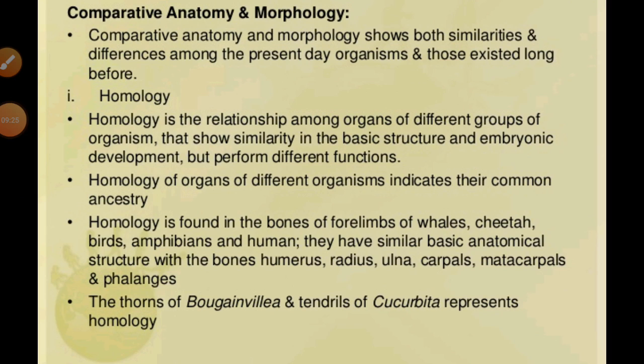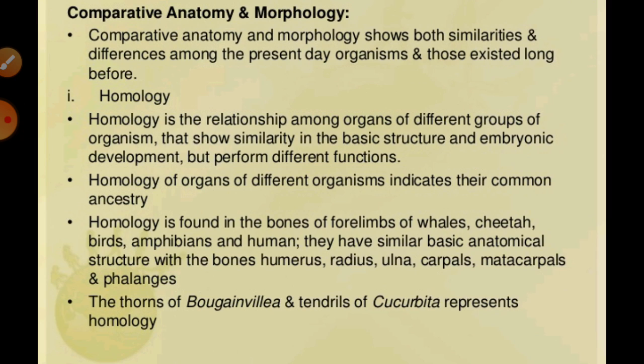After that we have to talk about comparative anatomy and morphology. These studies highlight the similarities and differences among the organisms of today and those extinct in different years ago. The evidences come from the comparative study of external and internal structures. First of all, homology indicates common ancestry. Homology can always explain the common ancestors of organisms and their offspring.